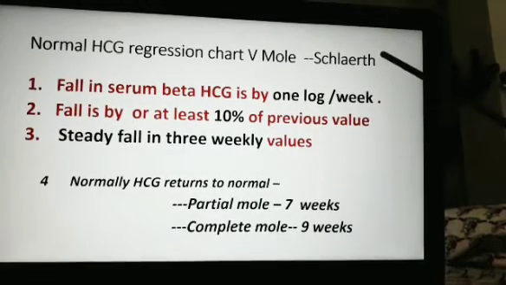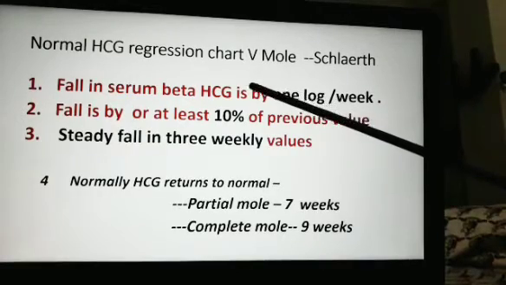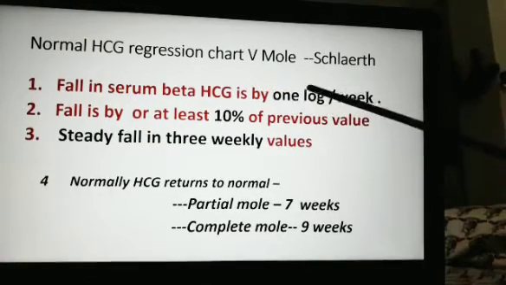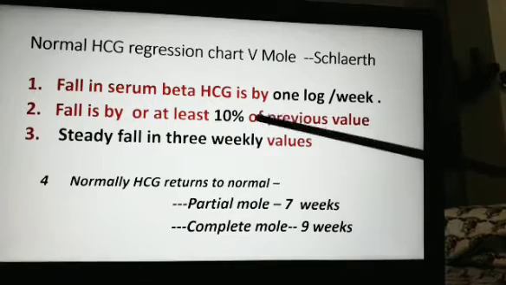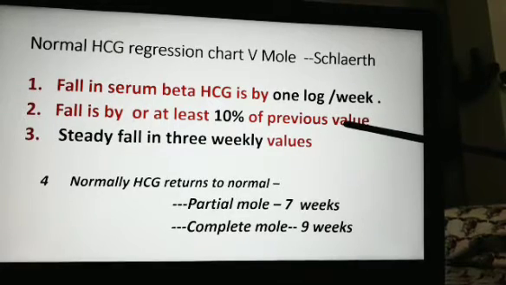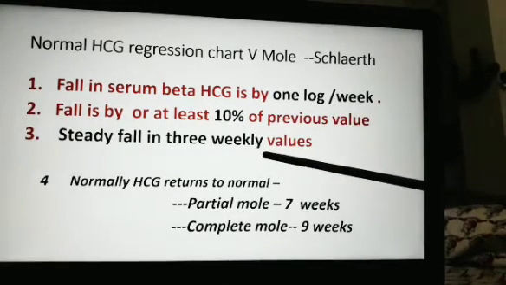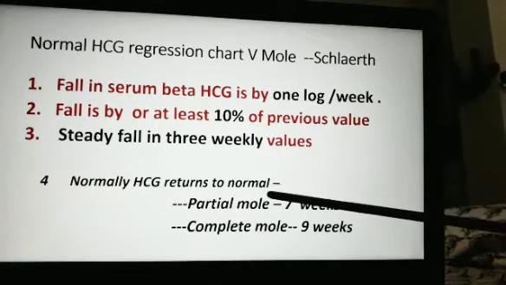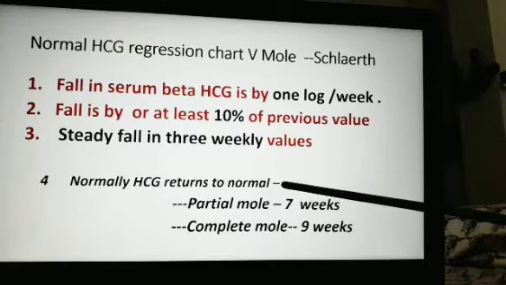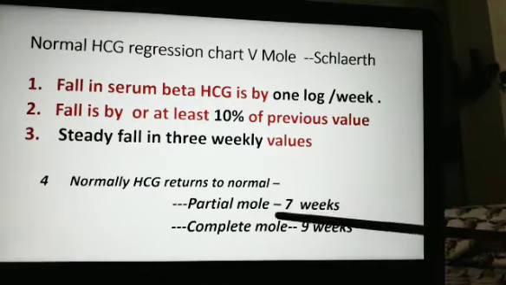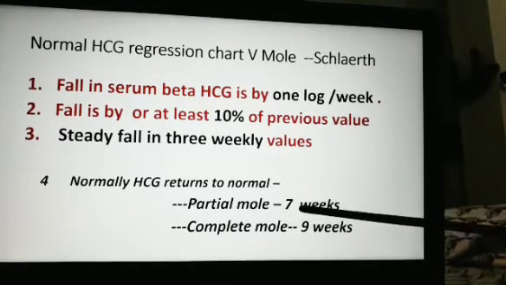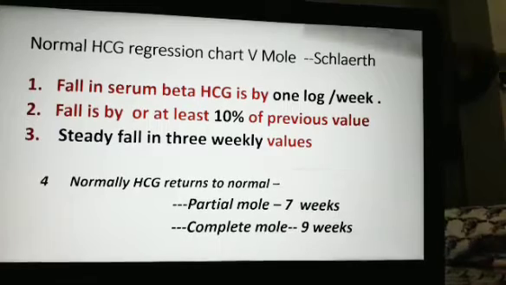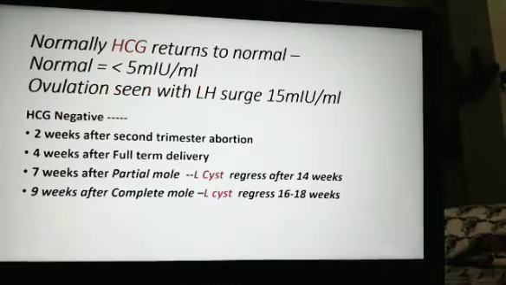It is given by Schlarth. There is a fall in the HCG value by 1 log per week or 10% of the previous value. As such, there is a steady fall within a 3 weeks period. Normally, HCG value returns back to normal or negative in partial mole at the end of 7 weeks and in complete mole at the end of 9 weeks.